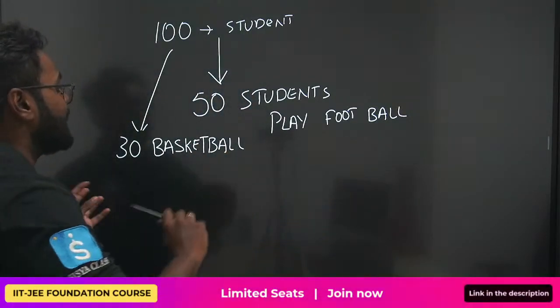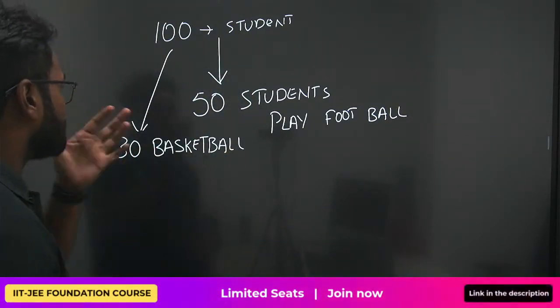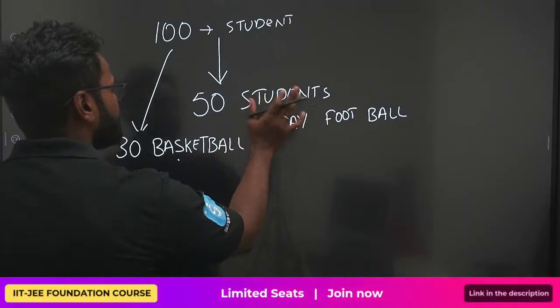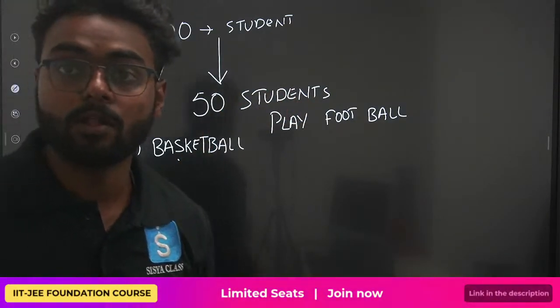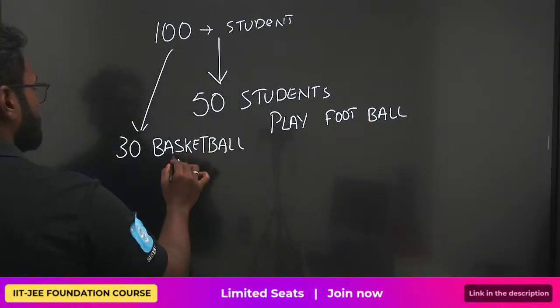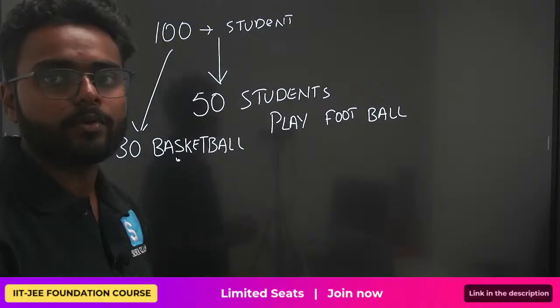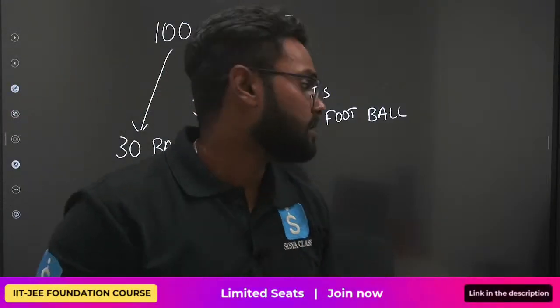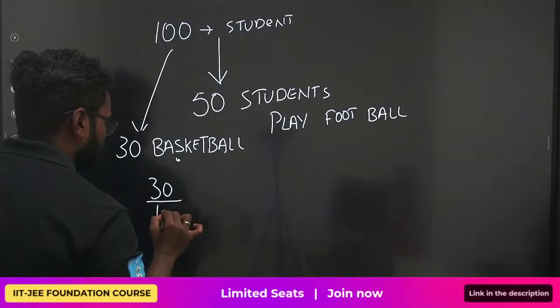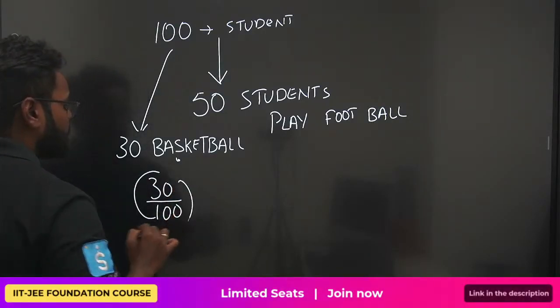Let me tell you. There is one more condition: some of these people also play football. Understood? How can you do this? Total you have 100, so you can easily say 30 by 100.